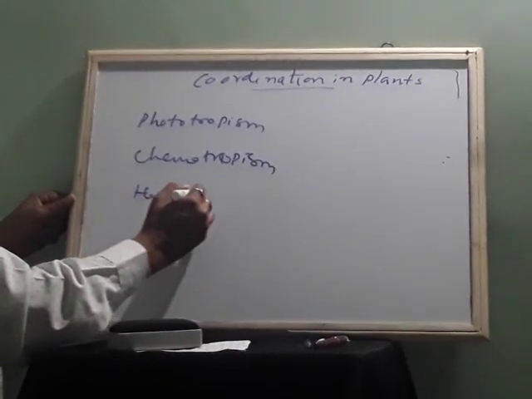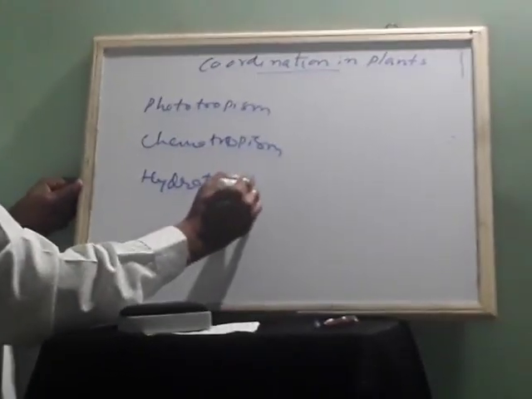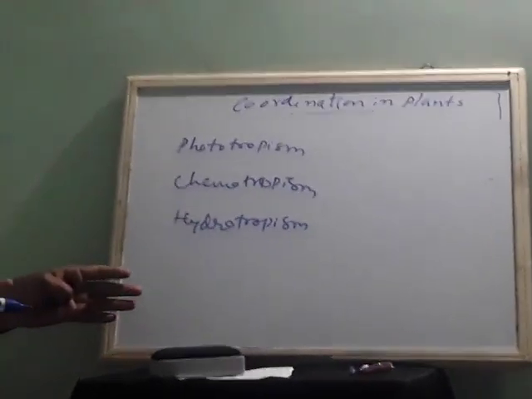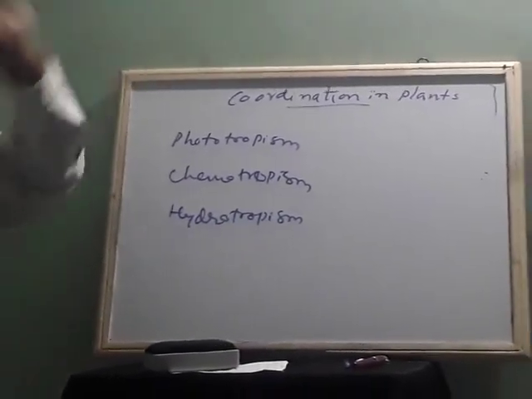Some of them are able to grow in water also. They are called hydrotropism. Movement or growth towards water is called hydrotropism. So different tropisms are there. But again there is one more important question.